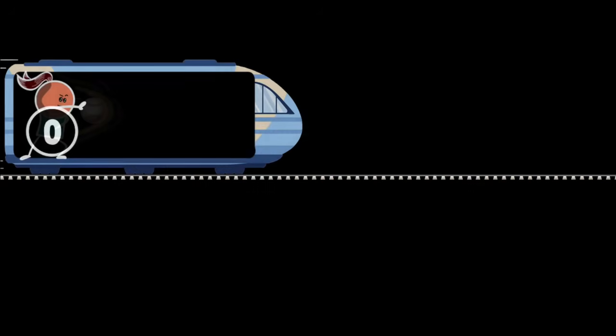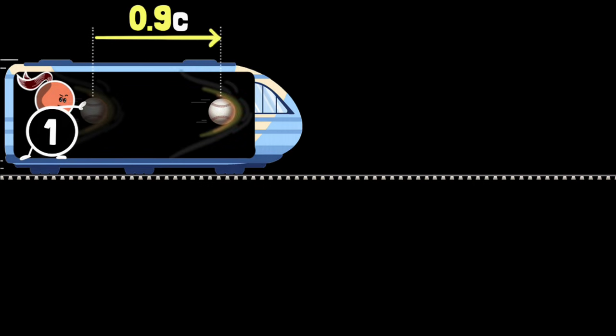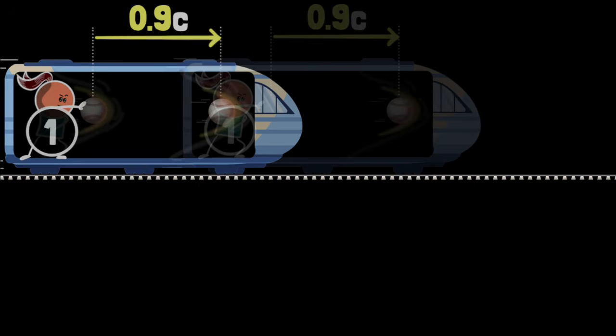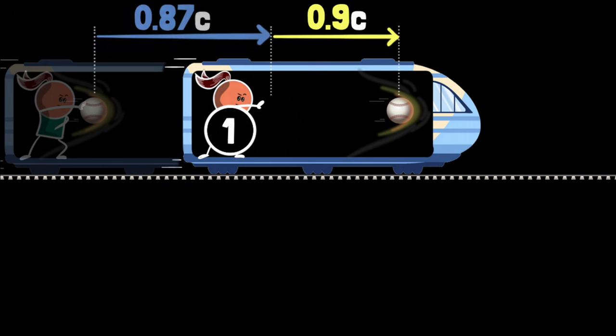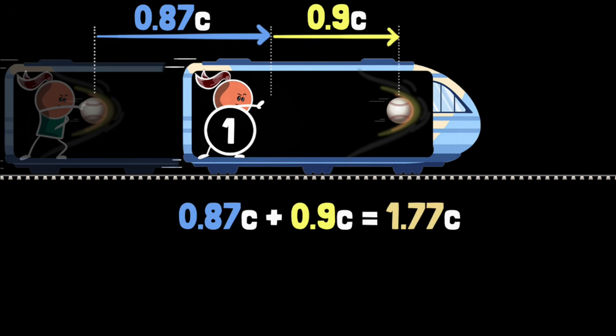We start by asking Newton, buddy, why did you even say that the velocity adds up in the first place? Well, Newton says, if we look at the train and if we wait for 1 second, in that 1 second, that ball would travel 0.9 c forward because that's its speed. But in that 1 second, the train also goes forward by 0.87 c. So look at the total distance that the ball has traveled. It is 0.87 c plus 0.9 c, giving you 1.77 c in 1 second, and therefore that is its speed, faster than light. Einstein says, well, first of all, let's just make c equal to 1.